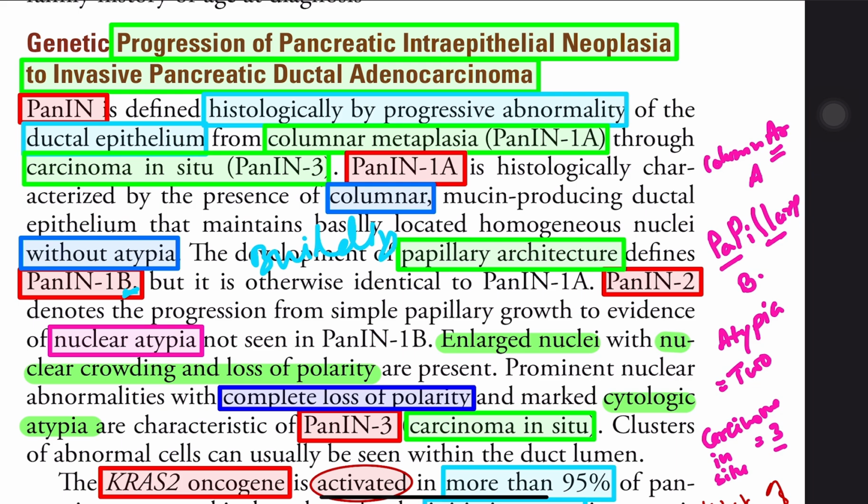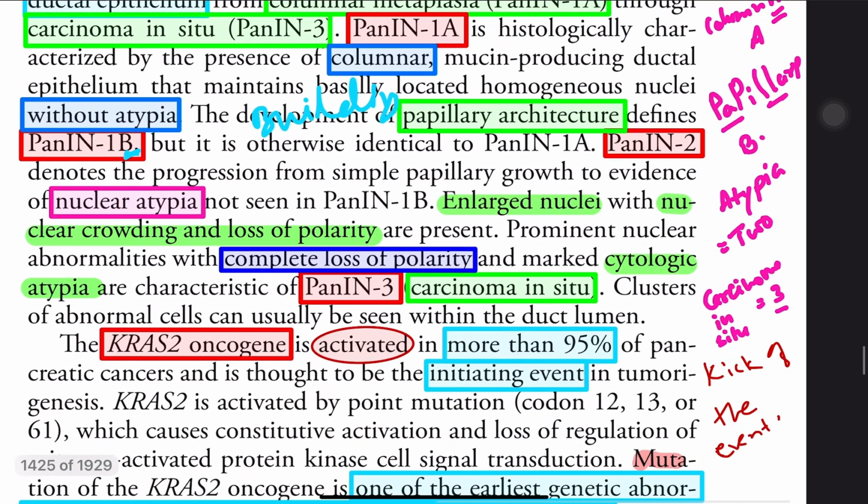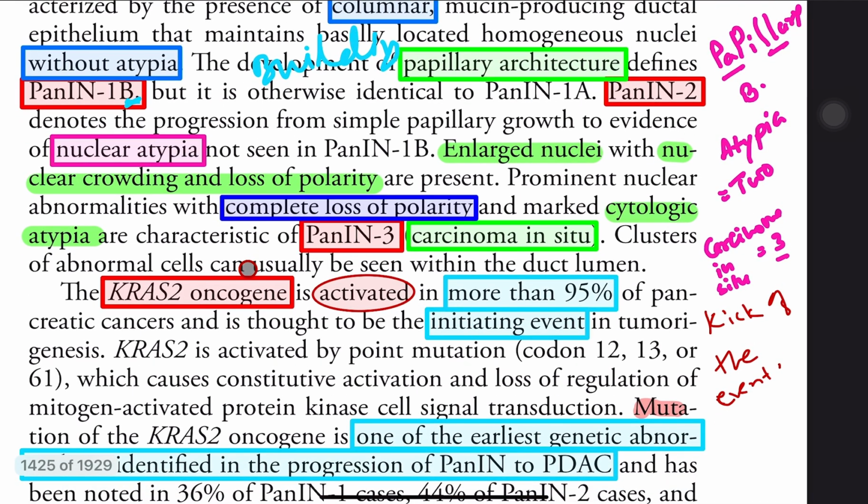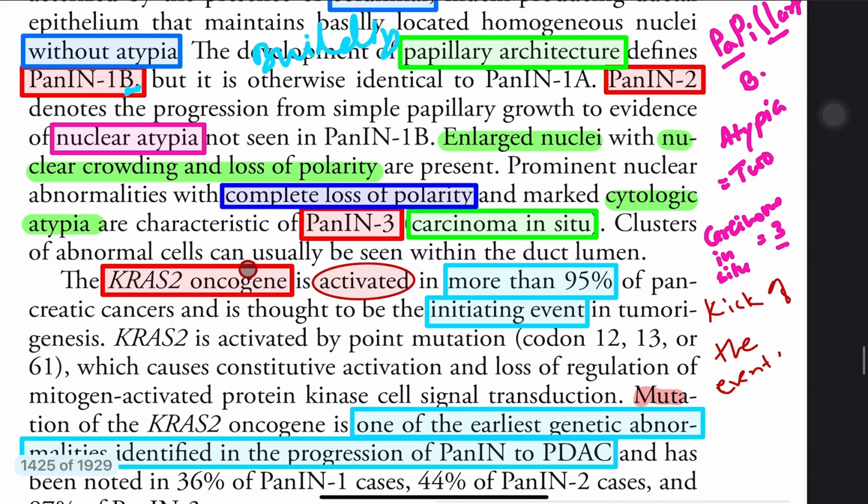In PanIN 2 there is nuclear atypia, that is the important line. So nuclear atypia is in PanIN 2. Now there is PanIN 3, that is carcinoma in situ. Here you will see complete loss of polarity with marked cytological atypia. So the keyword is complete loss of polarity.